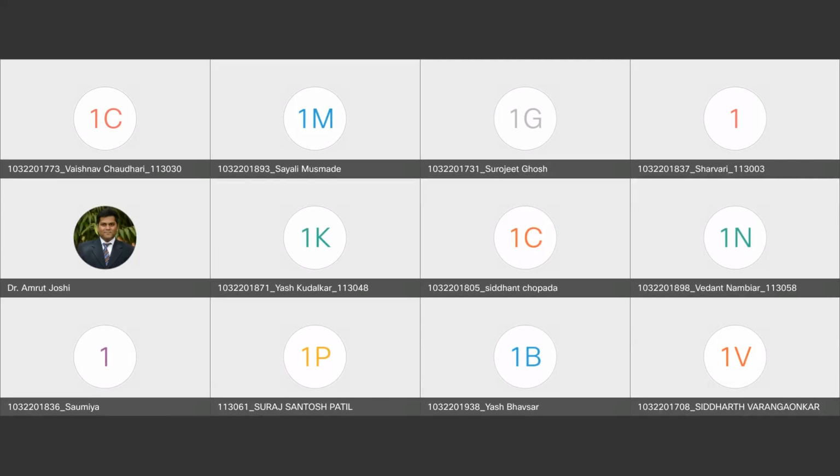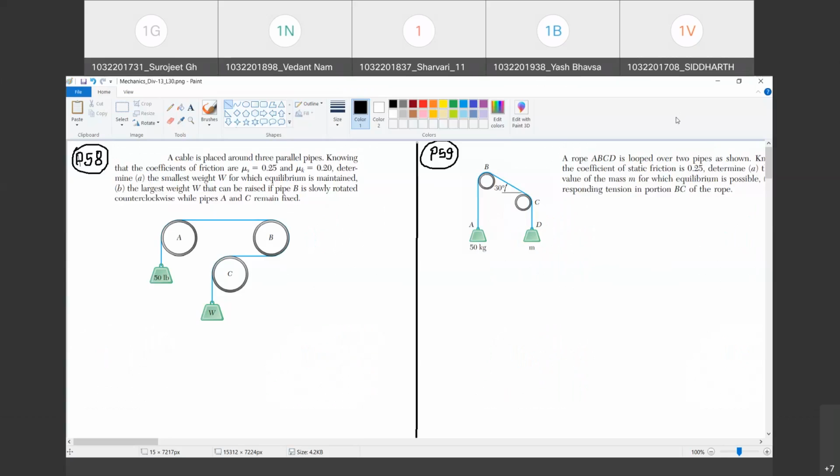So today we're going to start with one more type of problems in friction, and that is belt friction. Are you with me? Yes, sir. Let me digress from this problem. Before we start solving this problem, let me revise some things. Let us say a belt is passing over a pulley. Are you with me? Yes, sir.